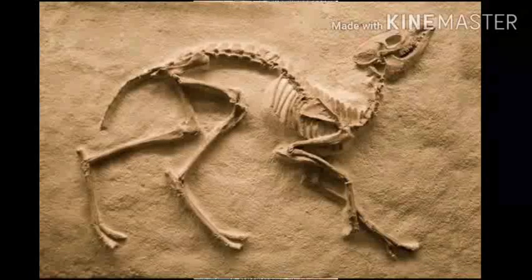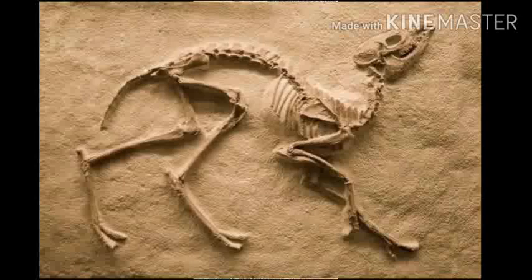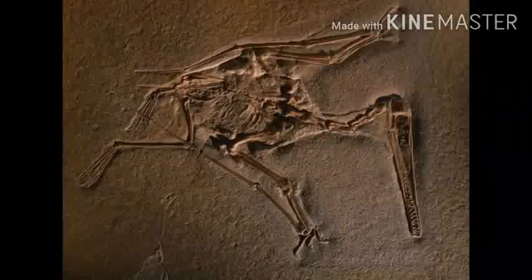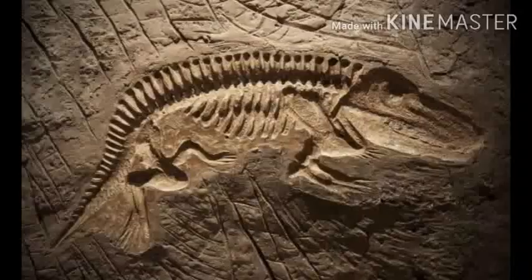Now we discuss fossils. Fossils are the preserved remains or traces of remains of ancient organisms. Fossils are not the remains of the organism itself, they are rocks. Fossils can preserve an entire organism or just a part of it. Bones, cells, feathers, and leaves can all become fossils or the trace of that kind of organism.